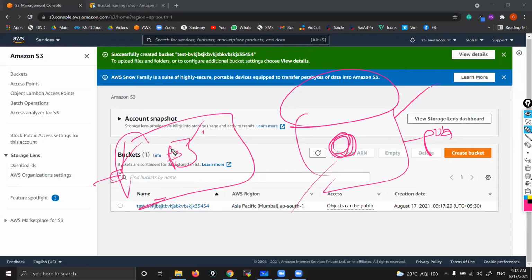Then only you can go inside the sub room. If you want to access an object, first make the bucket public, then the object public. Both should be public. You can't have an object public and the bucket private. If the outer door is closed, no one can go inside.